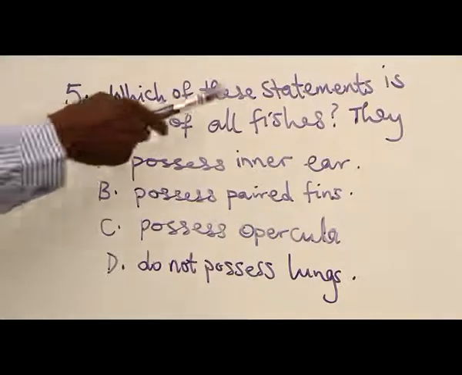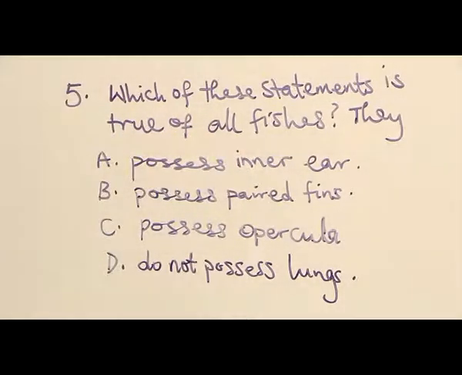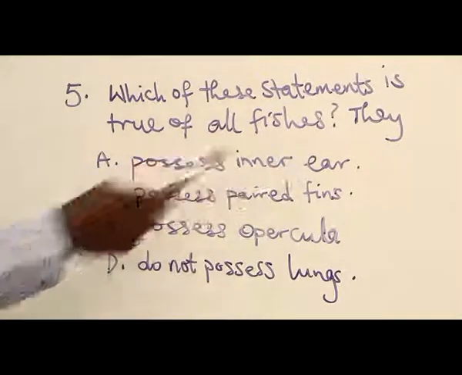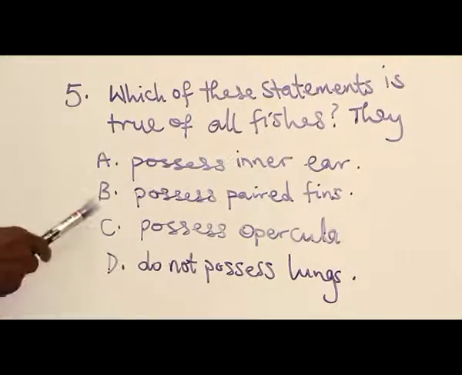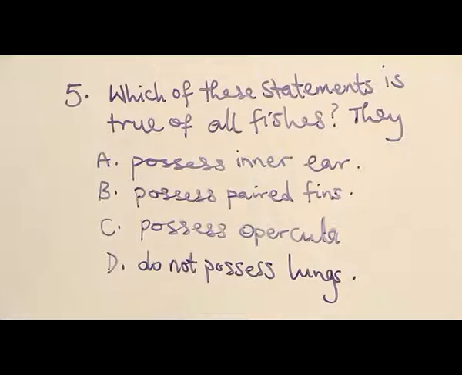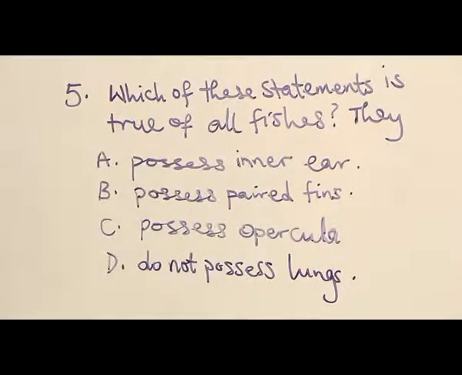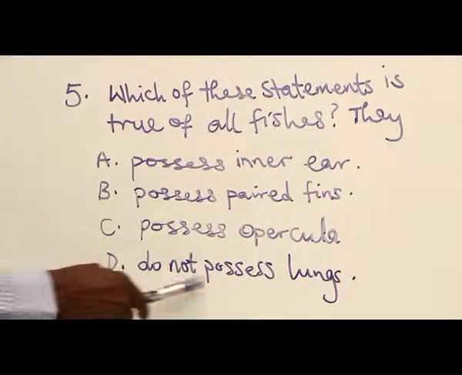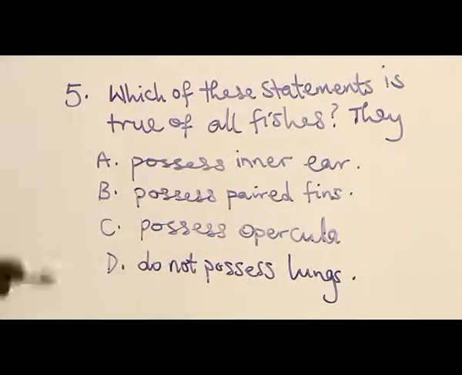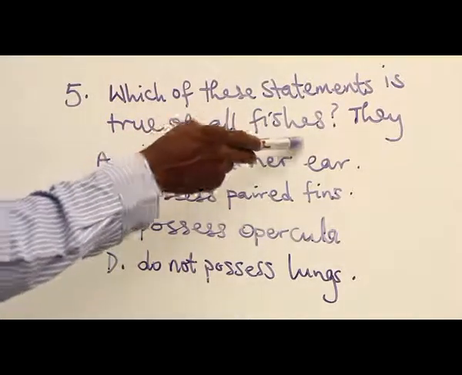Question 5. Which of these statements is true of all fishes? They A, possess inner ear, B, possess paired fins, C, possess opercula, and D, do not possess lungs. We are looking for a statement that is true of all fishes.